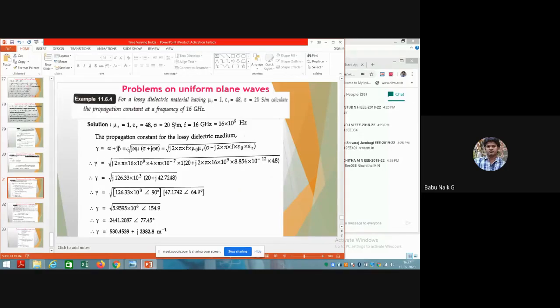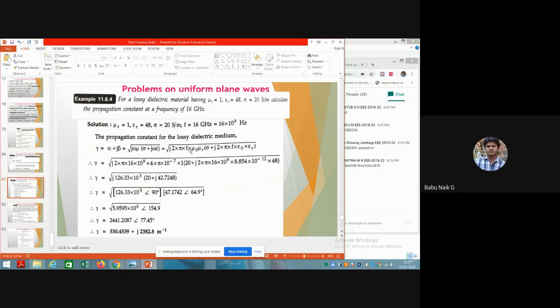Now we know the formula for the propagation constant: under root of j omega mu into sigma plus j omega epsilon. Now you can substitute all the given parameters. You can write omega as 2 pi f, and mu equal to mu naught into mu r.